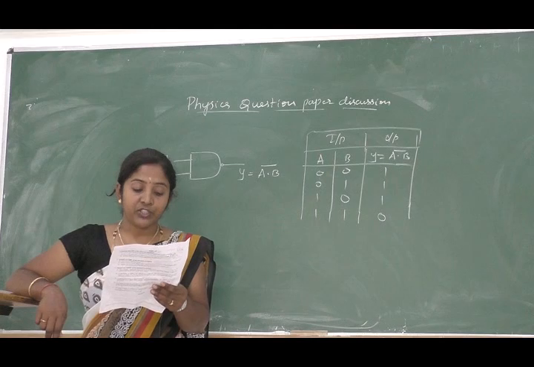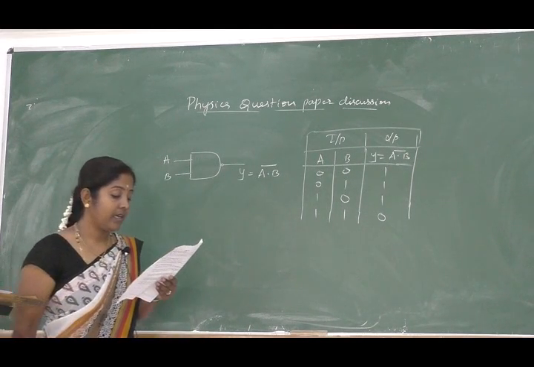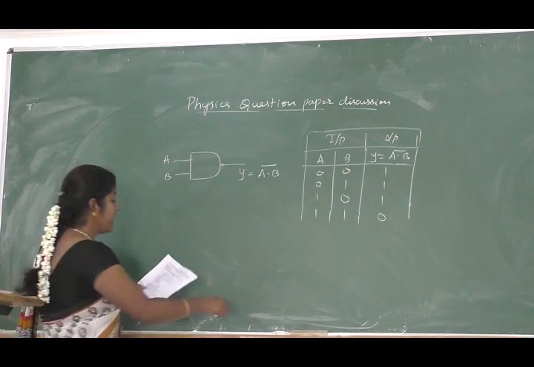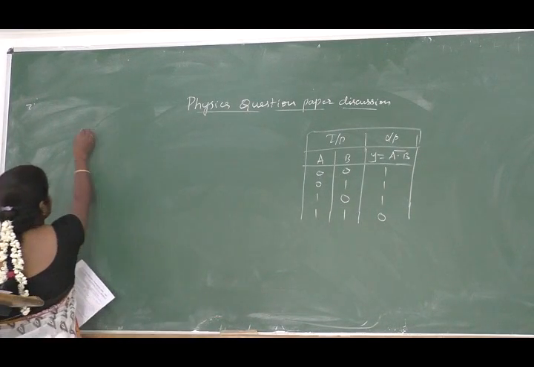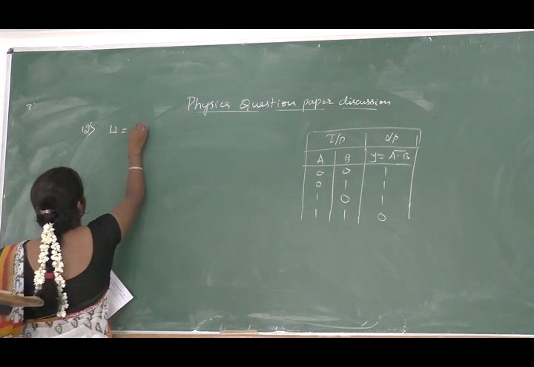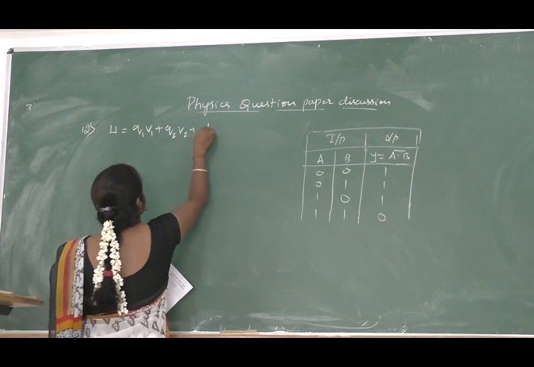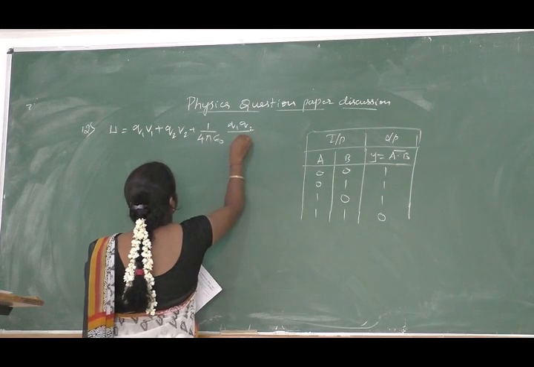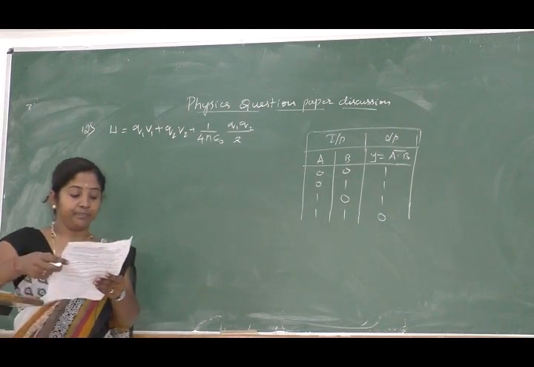Write expression for potential energy of system of two charges placed in external electric field. So when two charges are placed in external electric field, the potential energy is given by, that is 12th question, potential energy is given by U is equal to Q1 V1 plus Q2 V2 plus 1 by 4 pi epsilon naught into Q1 Q2 divided by R. So this is the expression for potential energy.